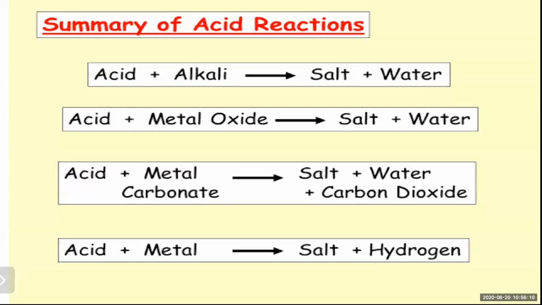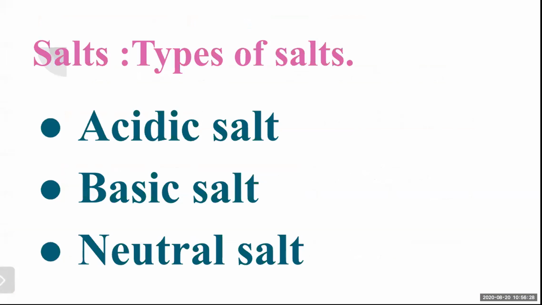Magnesium oxide and HCl, when they react with each other, they give you magnesium chloride plus water, that is salt and water. Then acid plus metal carbonate, with the experimental setup, gives salt plus water plus carbon dioxide. And when acid reacts with only metal, they give you salt and hydrogen. This also we have seen in the earlier lectures.